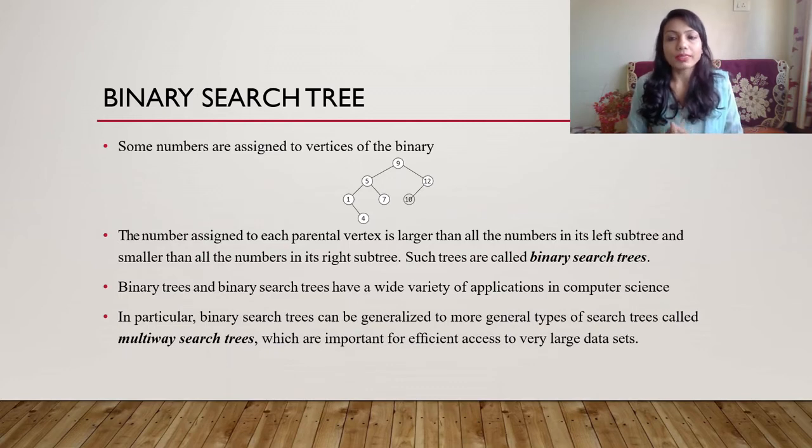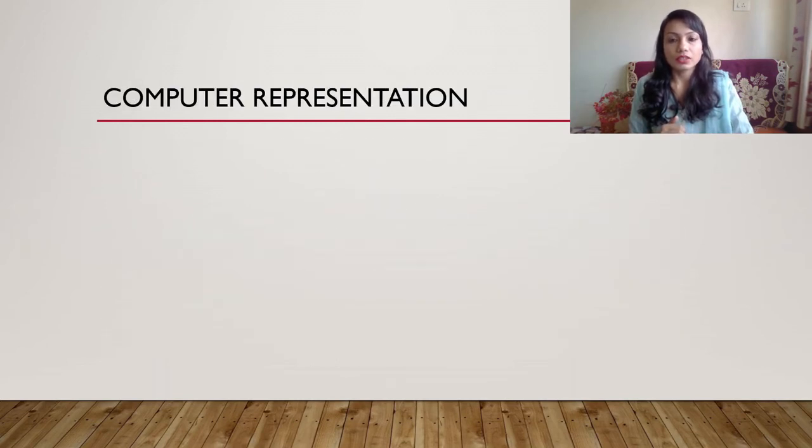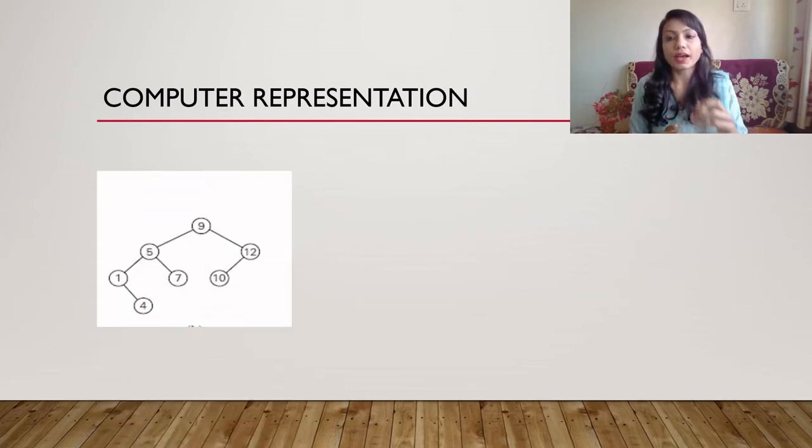A binary tree has a maximum of 2 children, whereas a generalized version of this is the multi-way search tree. These are used when you have a huge data set and you have to do some traversals. Now let's see the computer representation of this binary tree.